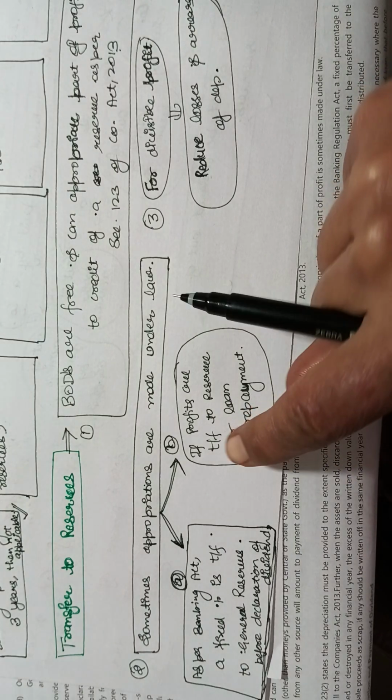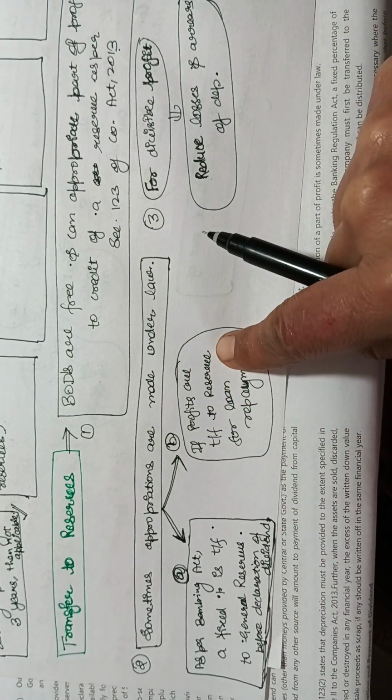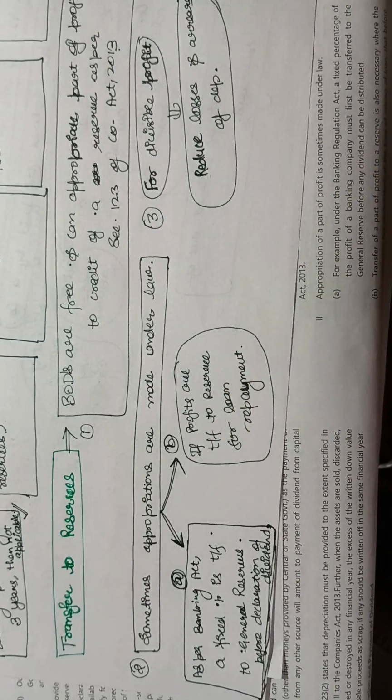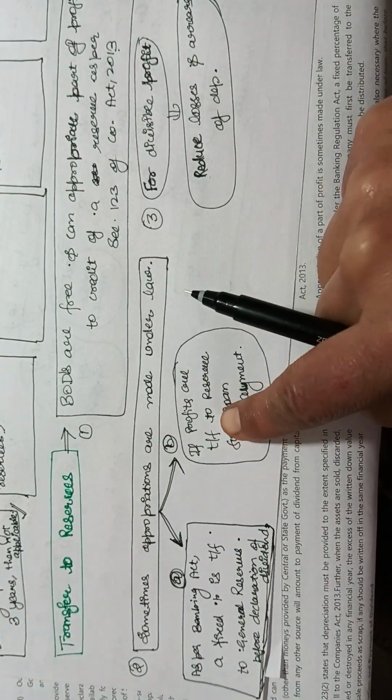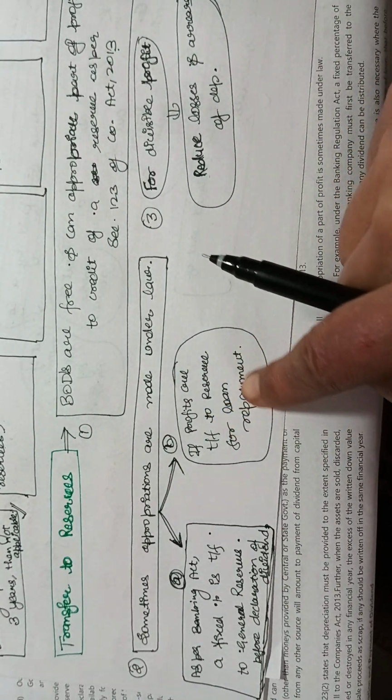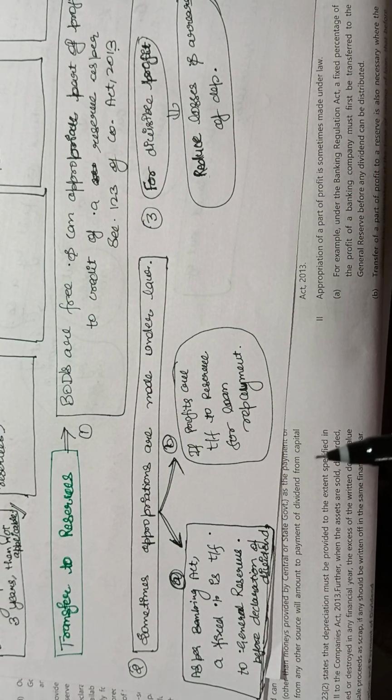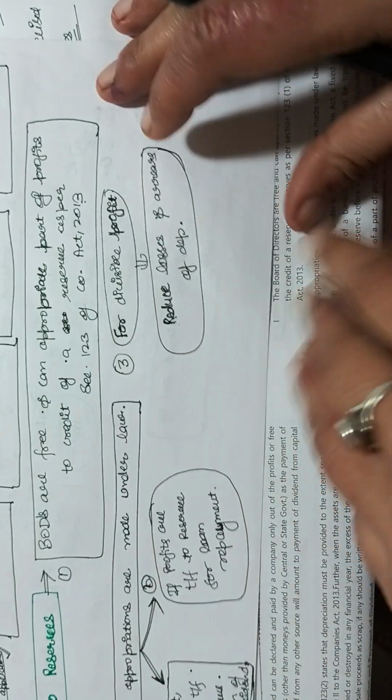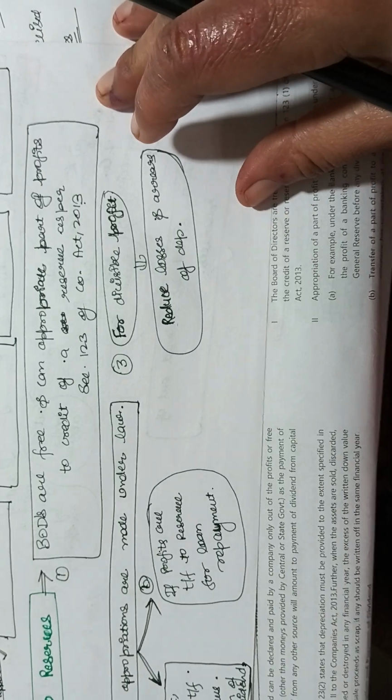Okay, and if profits are transferred to reserve for loan repayment, if the company has to repay the loan, then the company needs to transfer some amount to the reserves for that loan repayment. So these are some appropriations under the law, not so important, but you have to just keep in mind.